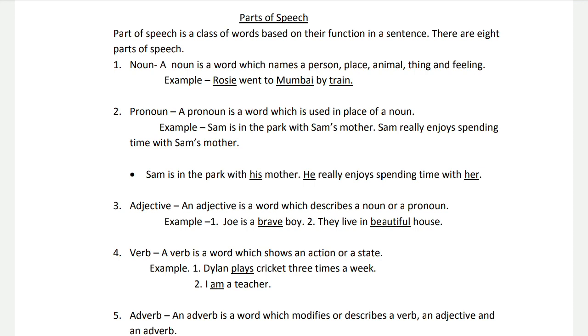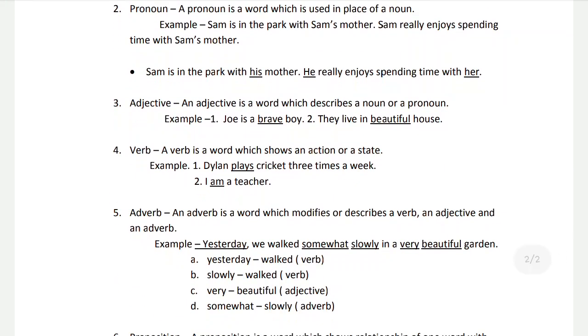Okay, the next part of speech is the adjective. An adjective is a word that describes or modifies a noun or a pronoun. Have a look at these sentences. Joe is a brave boy. Here, the word brave is describing a noun, boy. It is an adjective. Next, they live in a beautiful house. Here, the word beautiful is describing a noun, house. So, it is an adjective. So, an adjective is a word which describes or modifies a noun or a pronoun.